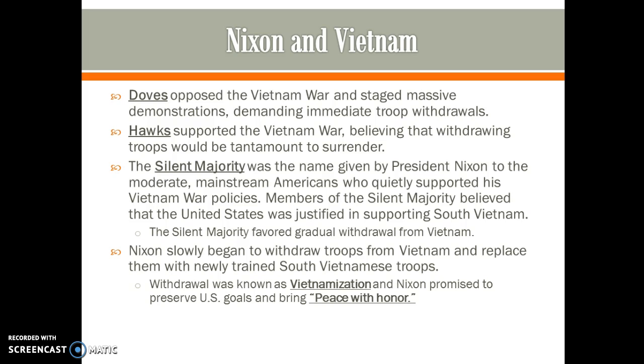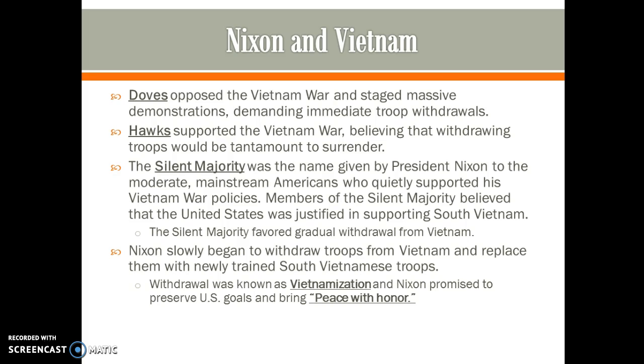There were 2 groups going into the election of 1968, the Doves and the Hawks. The Doves opposed the Vietnam War, staged massive protests, and demanded immediate troop withdrawals. The Hawks supported the Vietnam War and believed that withdrawing troops would be the same as surrendering.